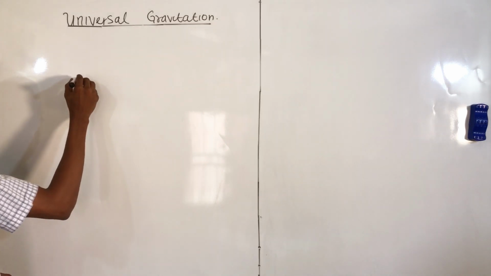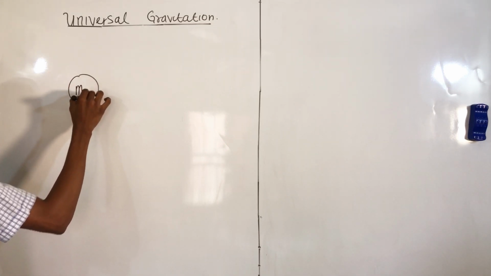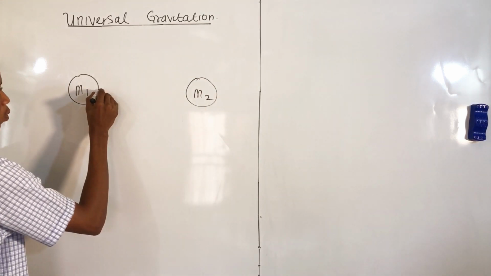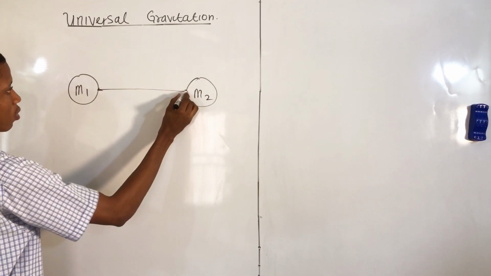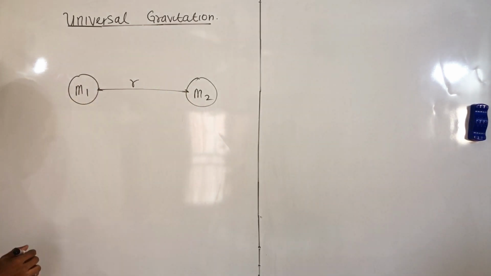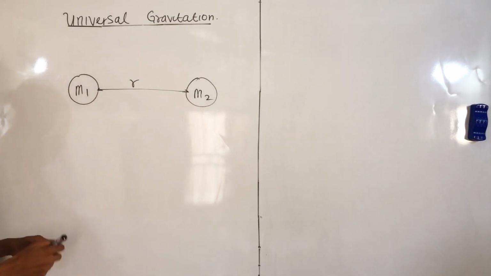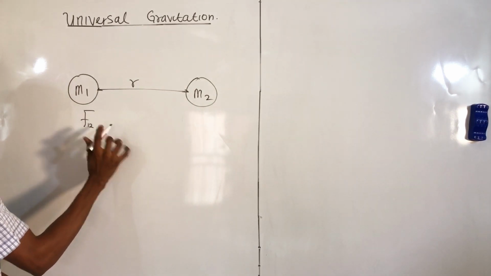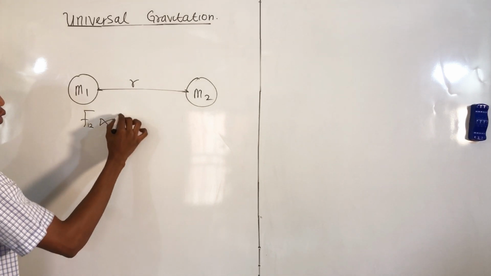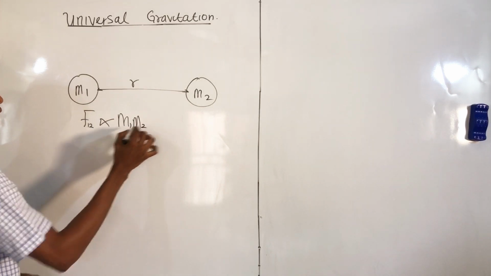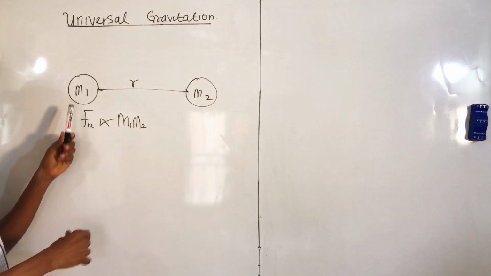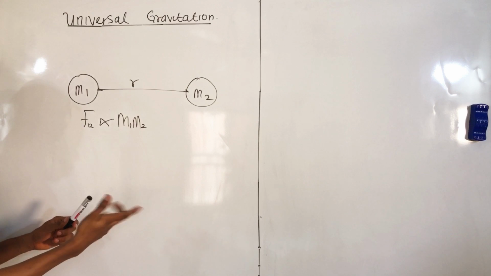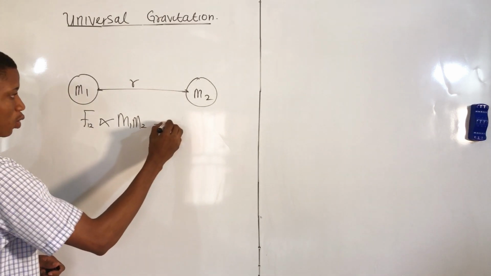You have an object of mass M1 and an object of mass M2. And we see that R is the distance of separation between the two of them. He stated that the force of attraction between mass 1 and mass 2 is directly proportional to the product of their masses. Let's also say that if the masses increase, the force of attraction between the two of them will increase. Let's call this equation 1.